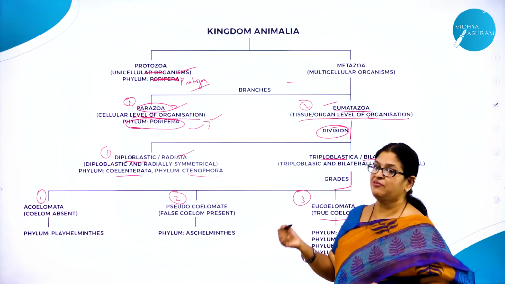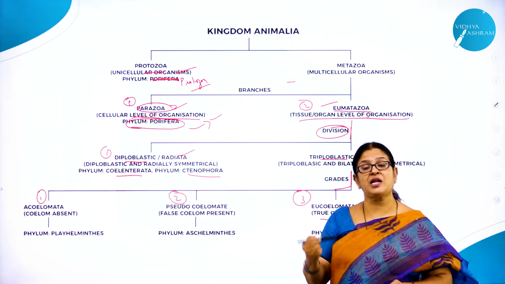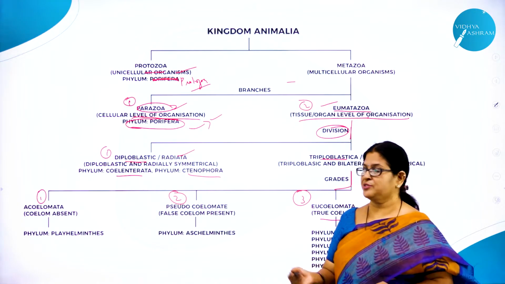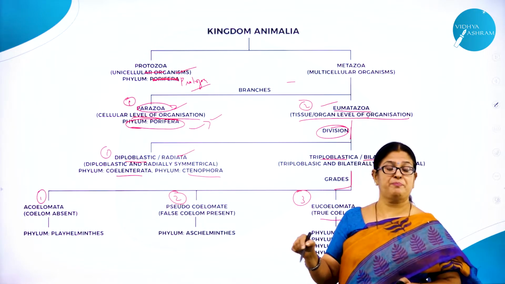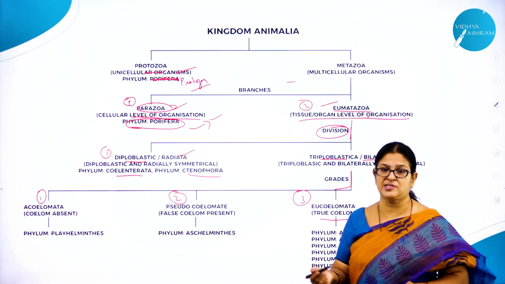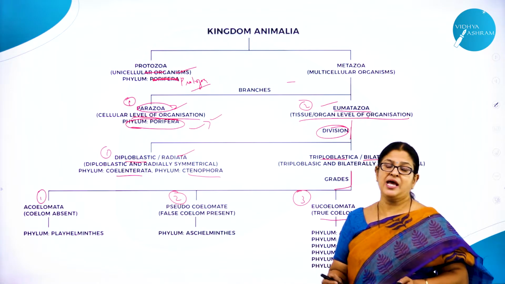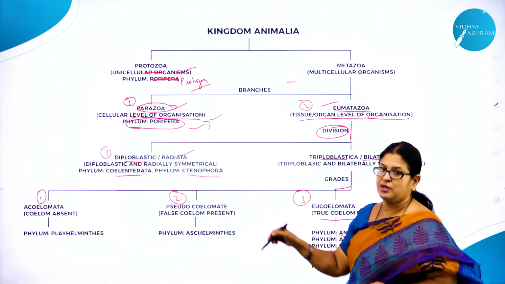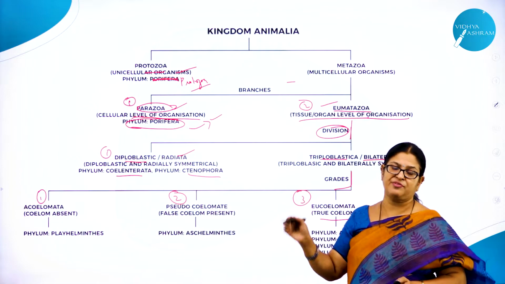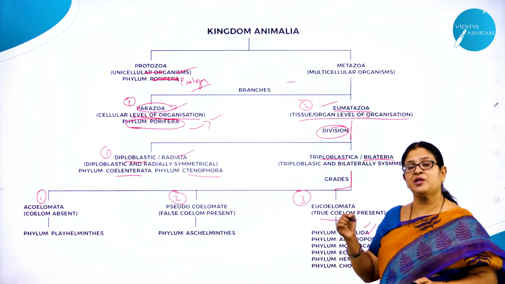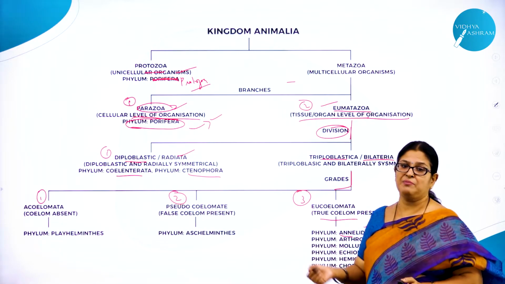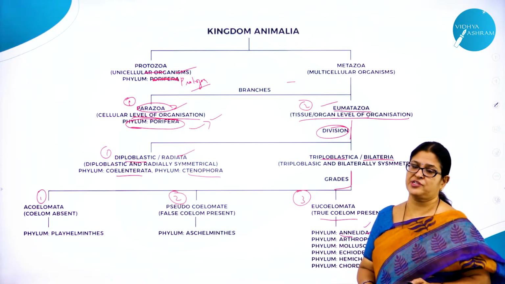So you will have a clear-cut idea about the classification of kingdom Animalia. You need to understand this and practice writing this. This may also be asked in the examination: write the systematic classification of kingdom Animalia. This is a broad classification which will make you understand the animal kingdom.